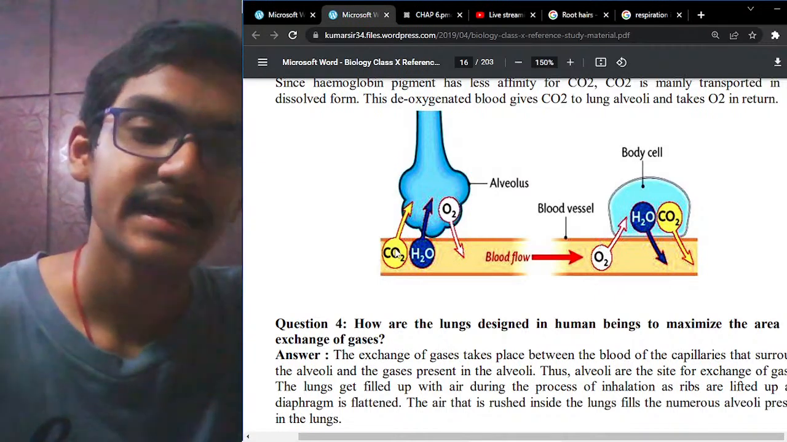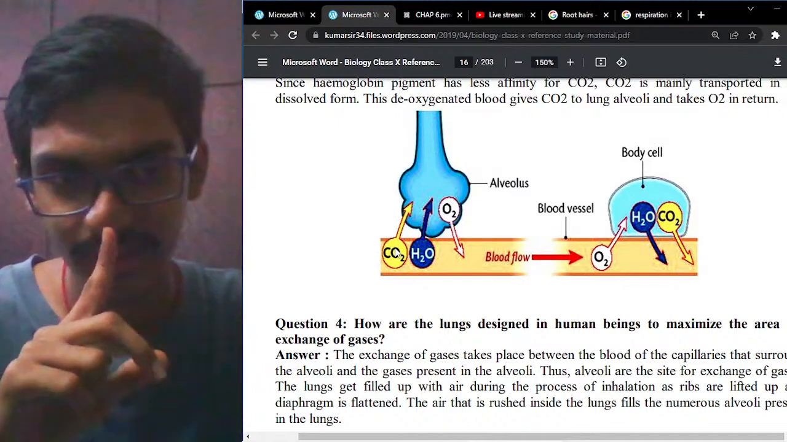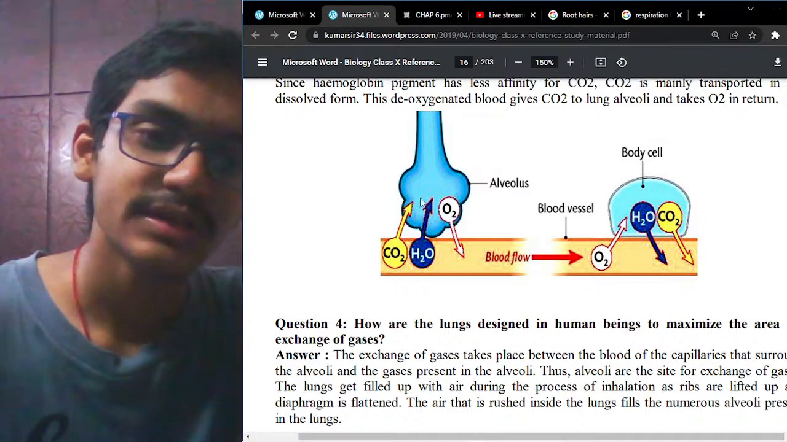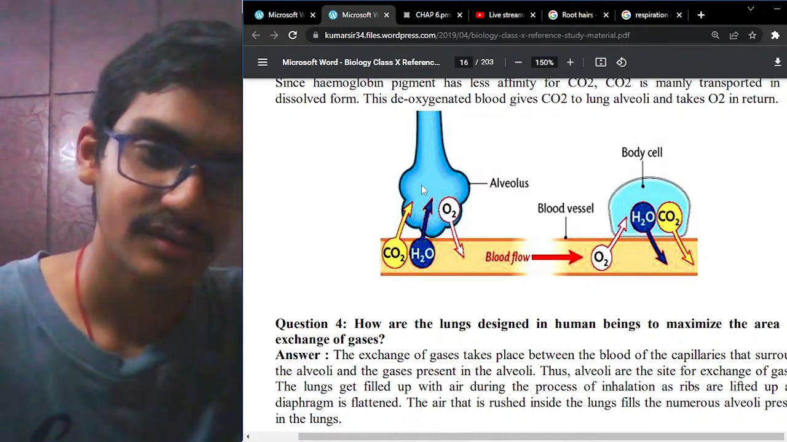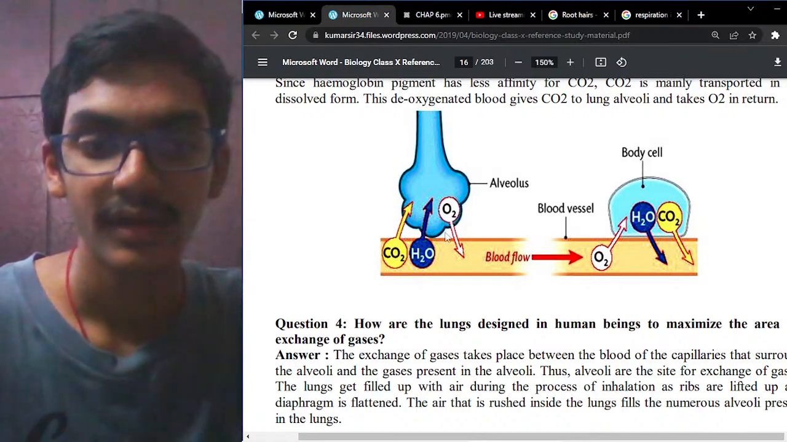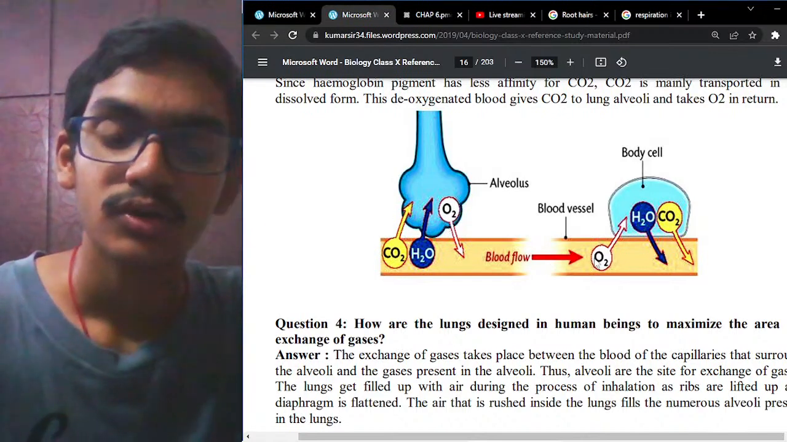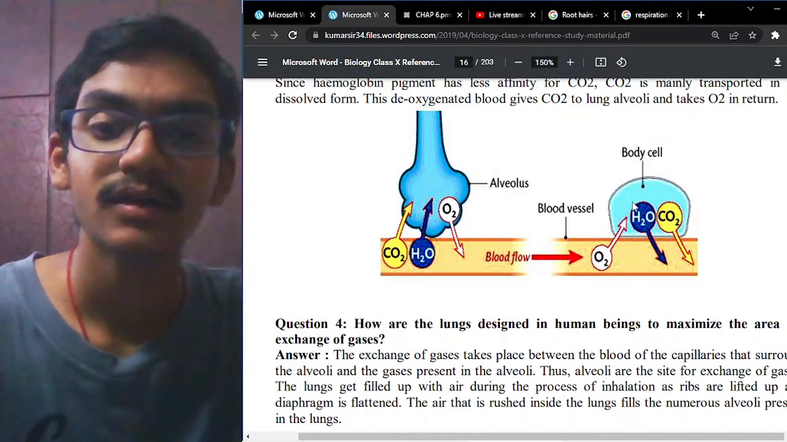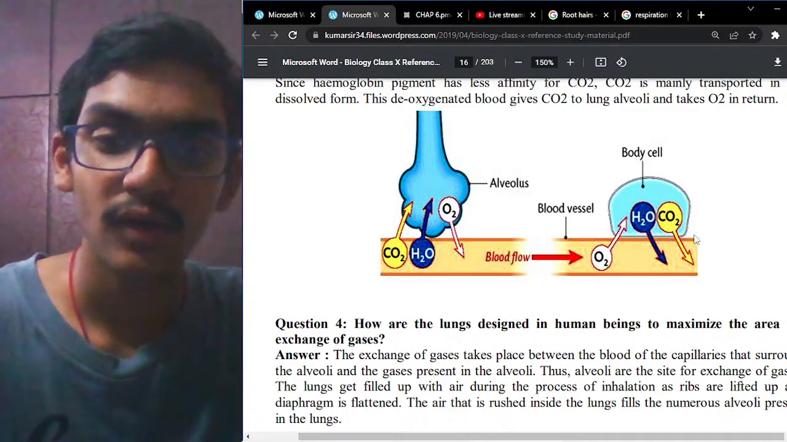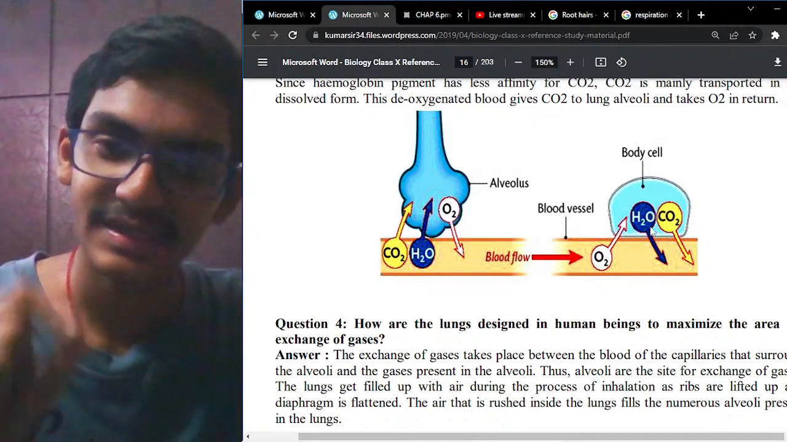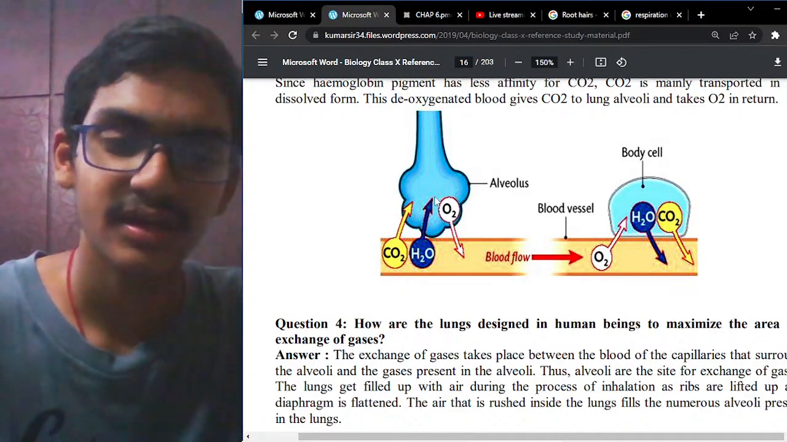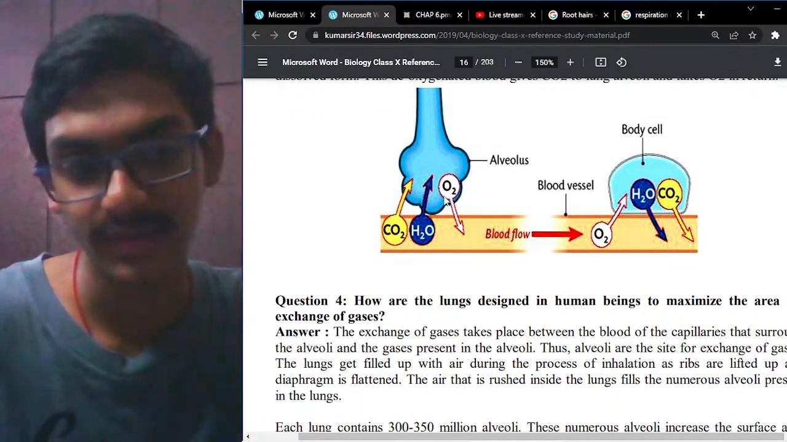So if you see this diagram as well, during the process of respiration, the alveoli contain blood capillaries, and during that time the alveoli is filled with oxygen gas. So oxygen gas is coming to the blood and carbon dioxide is entering the alveoli. Oxygen will flow through the blood vessels and enter into the cells, and the carbon dioxide and water molecules present in the cells will come out, and this process is cyclic. This is a very good diagram which you can actually mention.